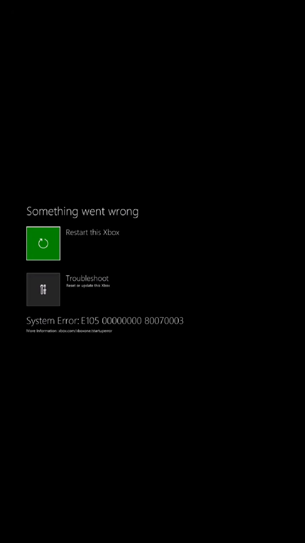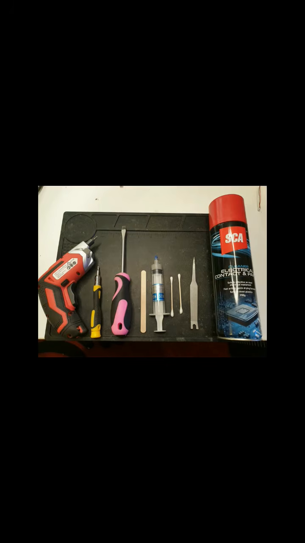If you're unable to get this to work properly, you're going to have to take apart your Xbox and remove the SATA drive and insert it into your computer and reformat it there, or replace the hard drive entirely. So this will show you how to do that. Let's get started. So here you're going to need